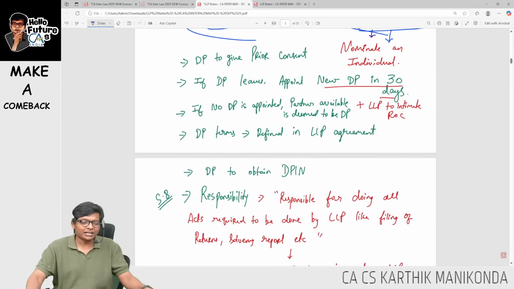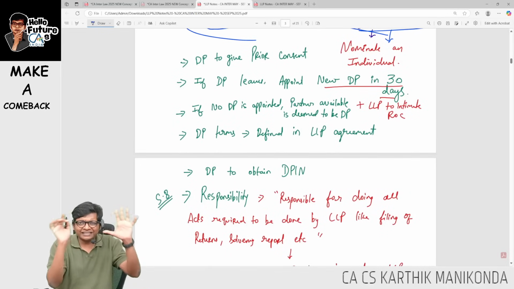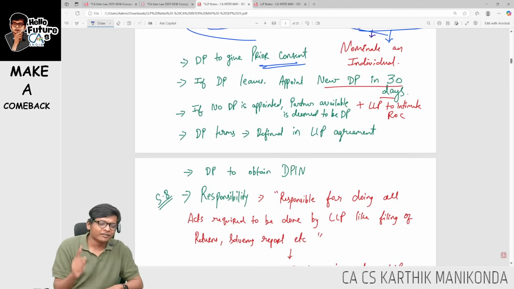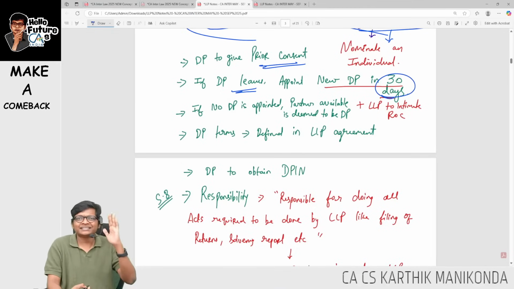Come down. What are other points, sir? Key points from the entire Act, summarized like bullet points for you. Bullet, guys. DP has to give prior consent, and if he leaves, appoint a new person within 30 days. If someone leaves, appoint somebody in 30 days.